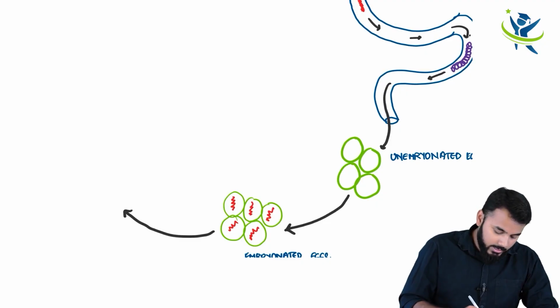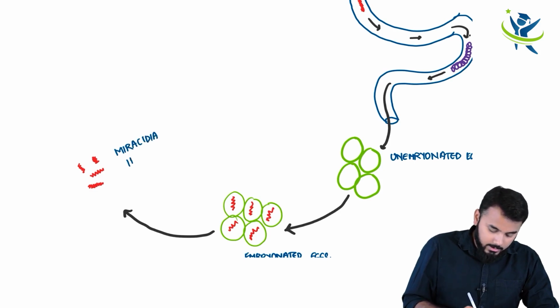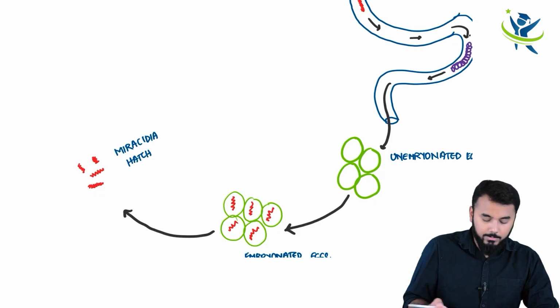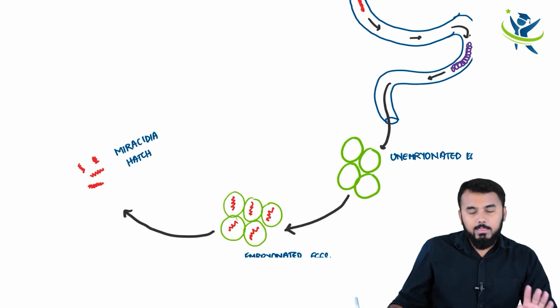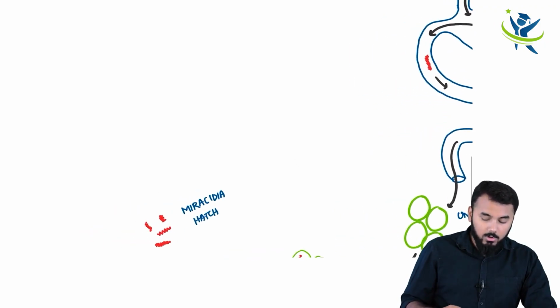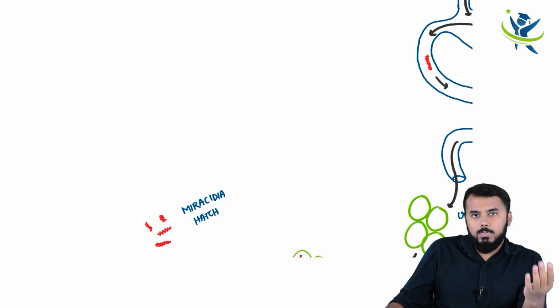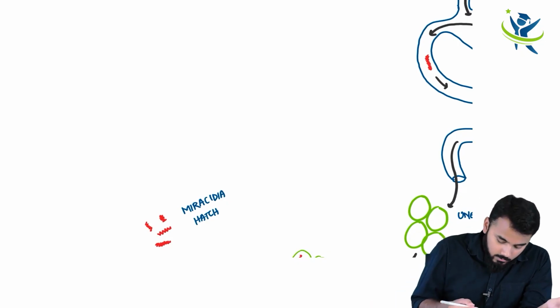So once these embryonated eggs hatch, what comes out of these embryonated eggs, guys? These are called miracidia. So what has happened? Miracidia will hatch out of these embryonated eggs. Now again the same as the previous life cycles we have discussed, these miracidia will enter into the snail. Now once it enters into the snail, obviously what should happen?